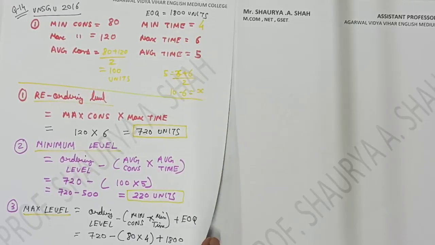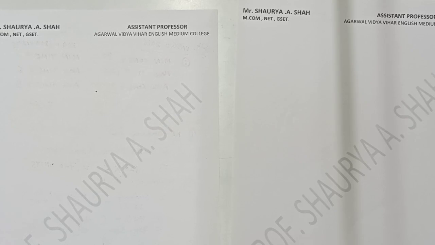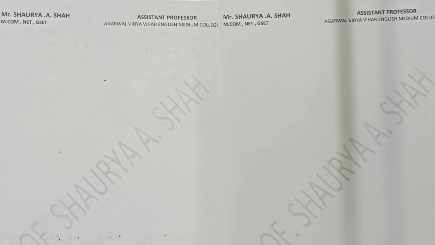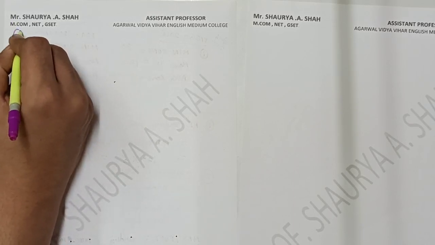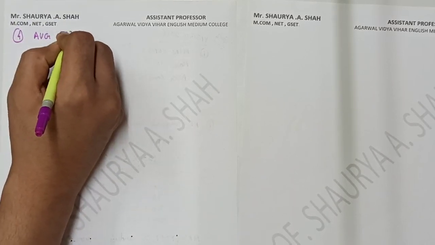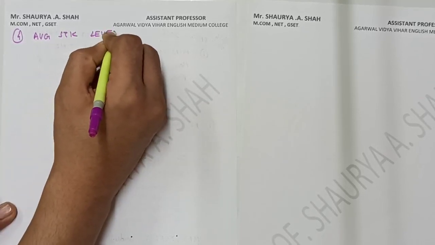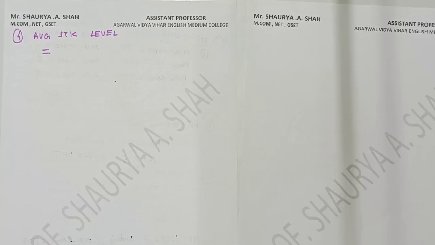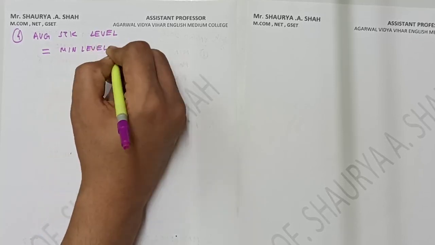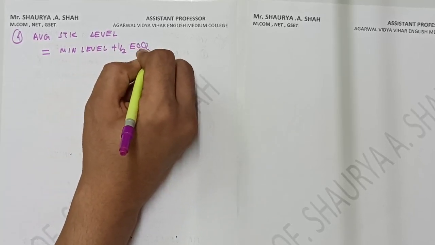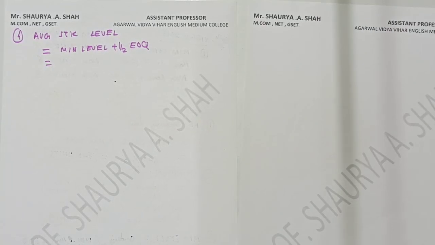Fine. Moving on to the next level which they have asked is your average stock level, right? Average stock level, again it is based upon your EOQ. You can find out on the basis of two things, but here they have clearly told you to calculate it on the basis of EOQ, right? So I'll write down average stock level is equals to, what is the formula for average stock level, students? It is minimum level plus half EOQ. Remember, the entire chapter we yesterday also saw in the revision is based upon only 6 formulas, right? So you should be thorough with the 6 formulas.